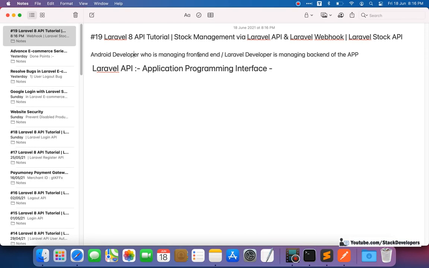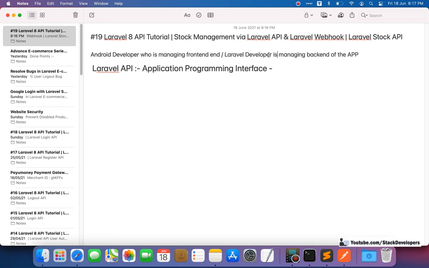If you are in some MNC, some IT software company or web development company, then as a Laravel developer you need to make APIs for the Android developer, not only for websites. That's why the Laravel API tutorial is really important at this time, because 10 years back it was not there. If you are going to work with some MNC or big companies, then you need to learn about Laravel APIs, otherwise there is no space for you.